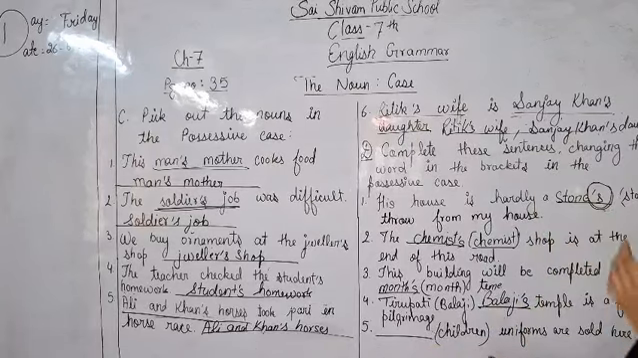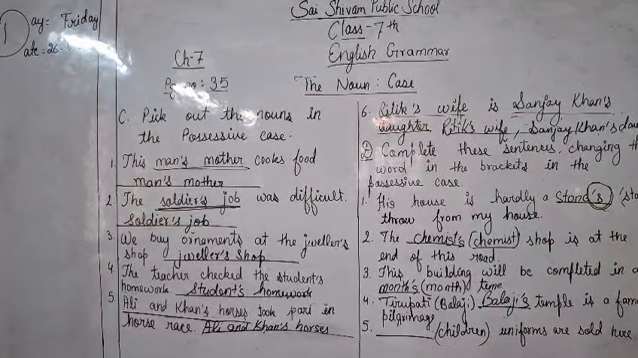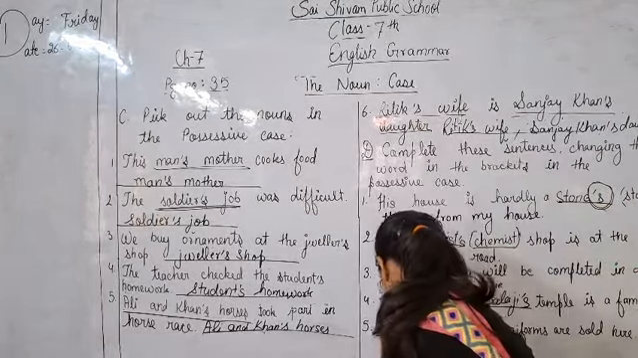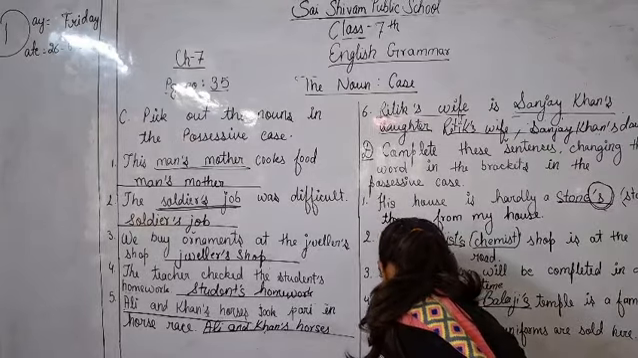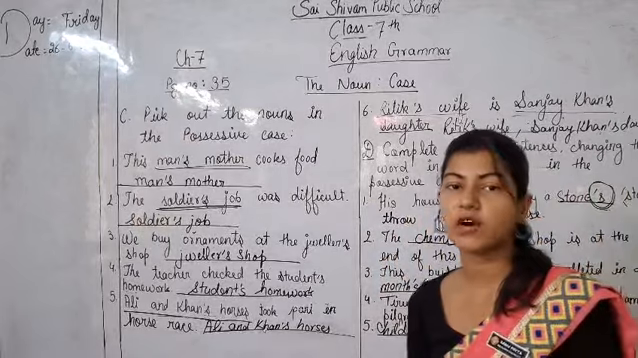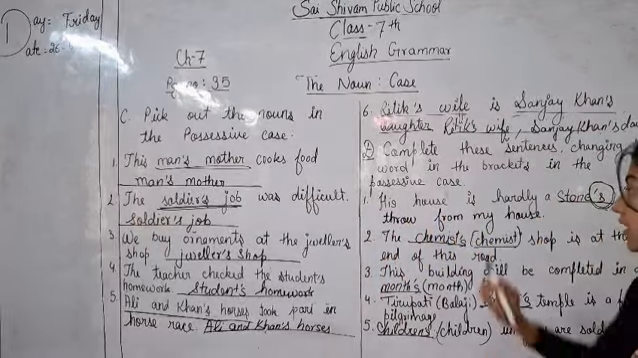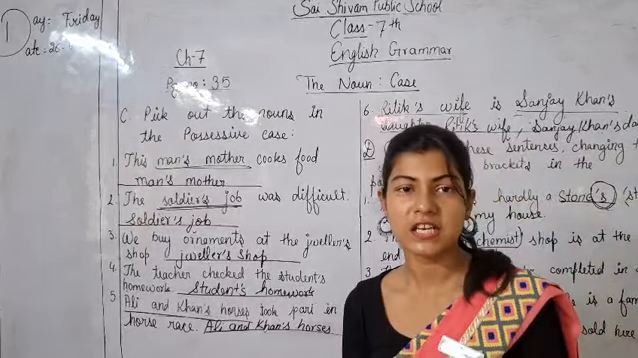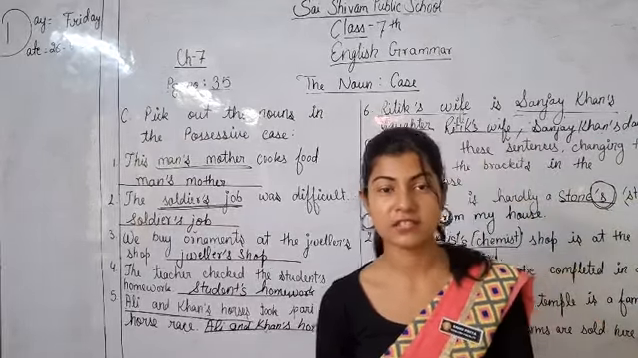Okay, now question number 5. Dash uniforms are sold here. So children is written, so you have to add apostrophe S. So till question number 5 I have done. The next 5 questions are very easy. So you have to do the next 5 questions by yourself. You just have to add apostrophe S and make possessive cases.